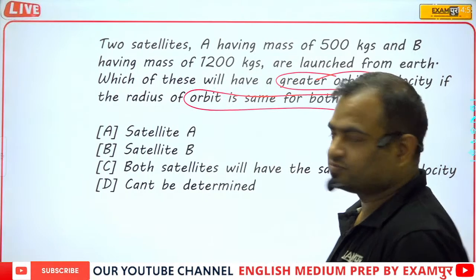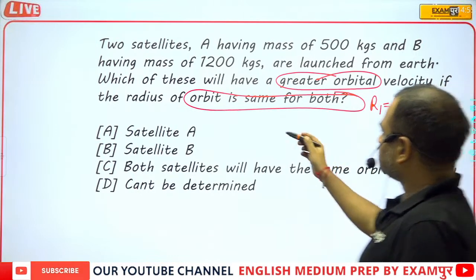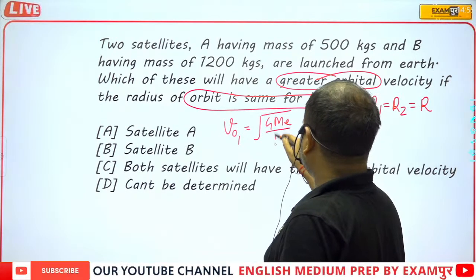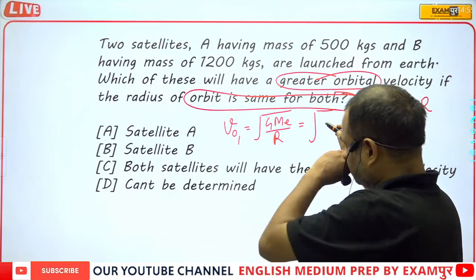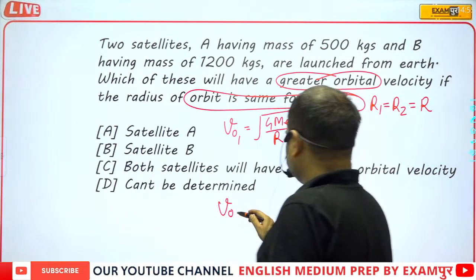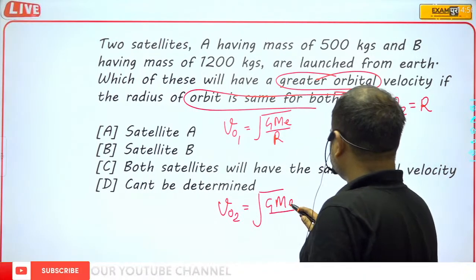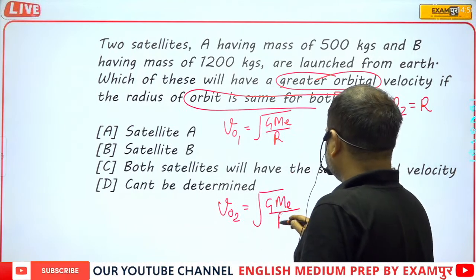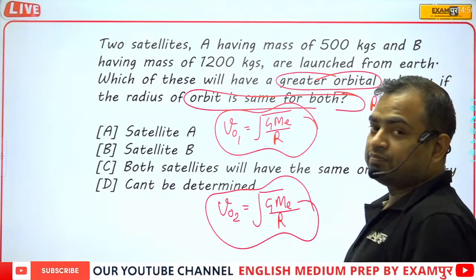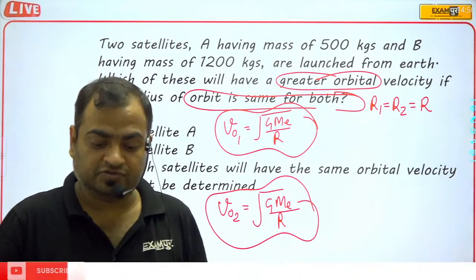Suppose that the radius of orbit r1 is equal to r2, and this is equal to capital R. Then obviously the orbital velocity v1 will be equal to root of GMe upon R, where Me means mass of the earth. Similarly, the orbital velocity v2 will be equal to root of GMe upon R. Here you can see that the orbital velocity does not depend upon the mass of the satellite, and hence the orbital velocities of both the satellites will be equal to each other.